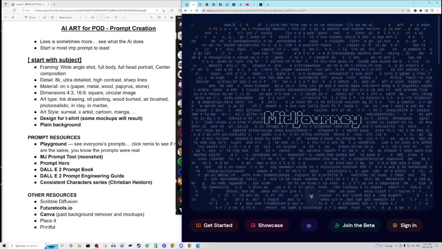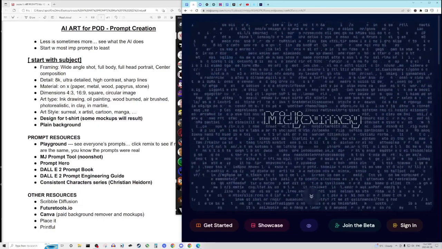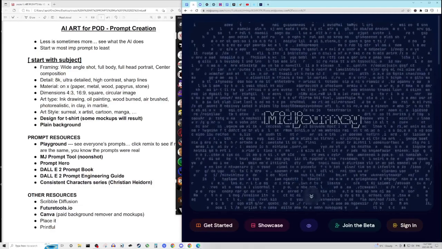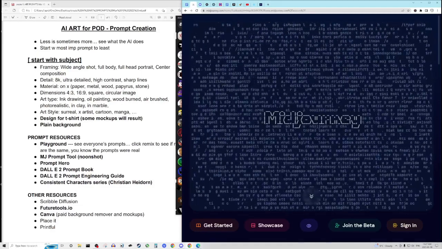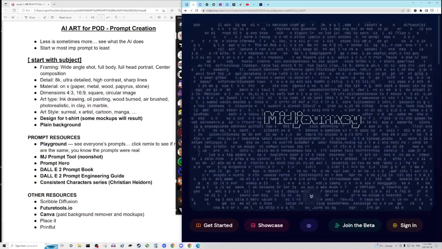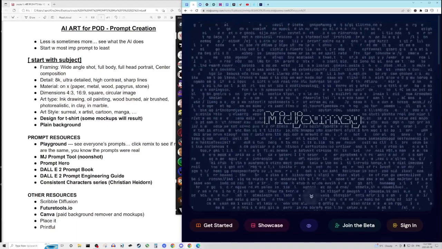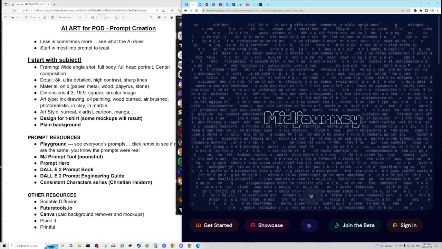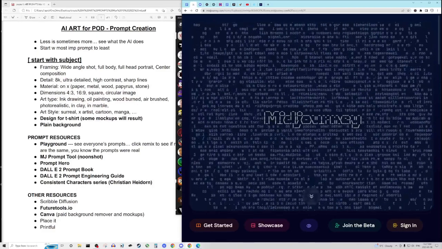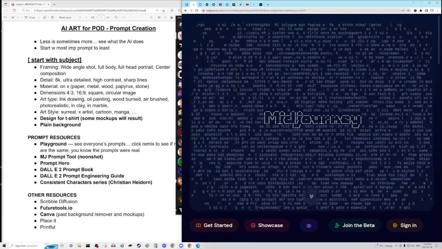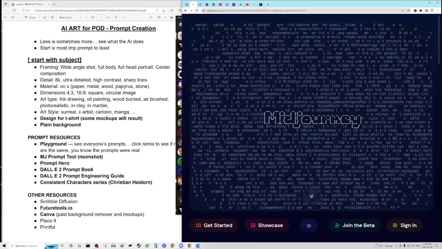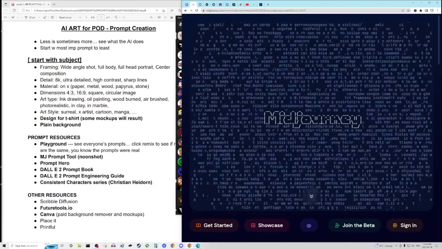One of the reasons for that is because when I go to the Canva background remover, if it's too blended into the background, the background remover doesn't know how to cut out that image. I don't want a box unless I'm making a poster perhaps. But if I'm going to do a t-shirt design or a mug design or a lot of these other print-on-demand products, I need to be able to remove the background and just have the silhouette of, say, a cat in a teacup.